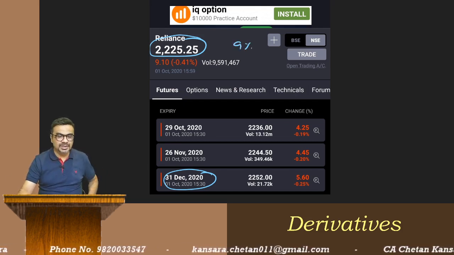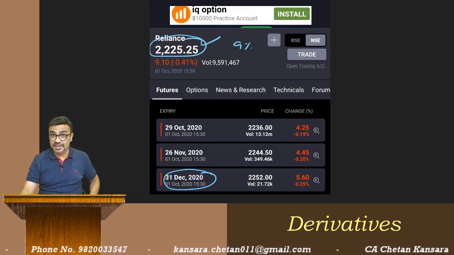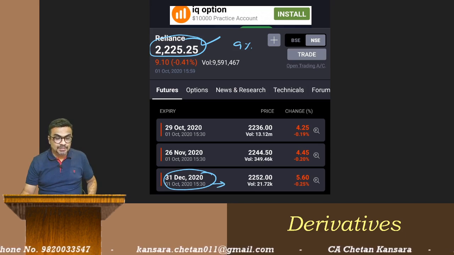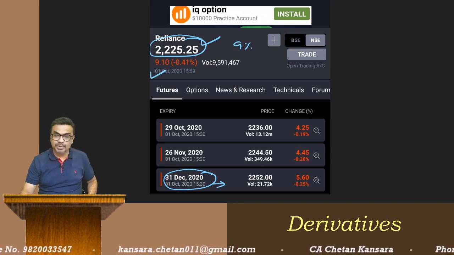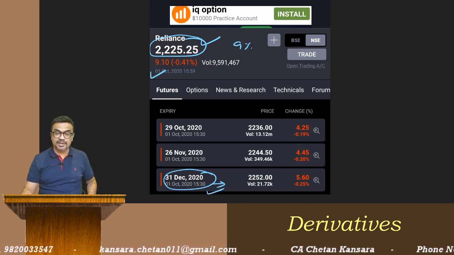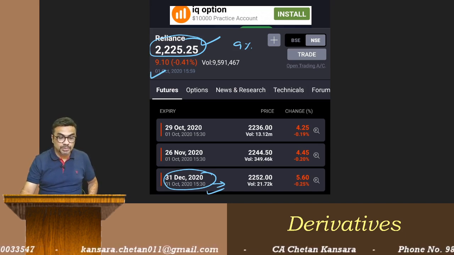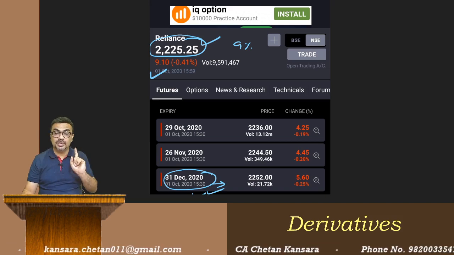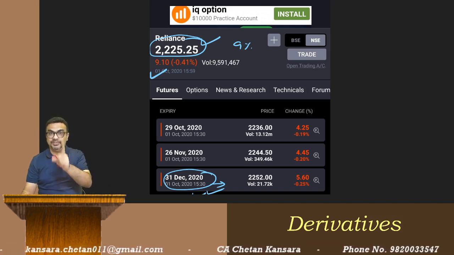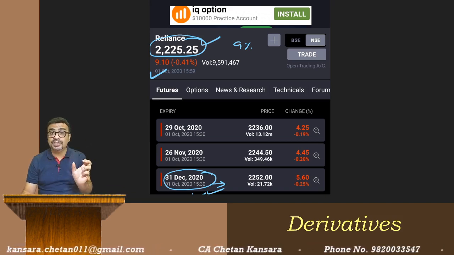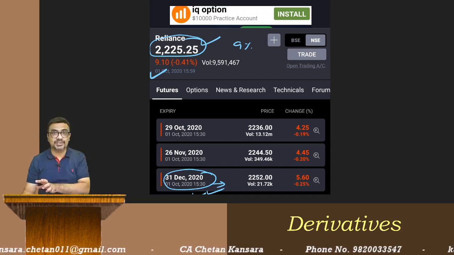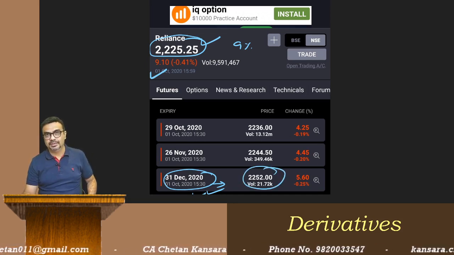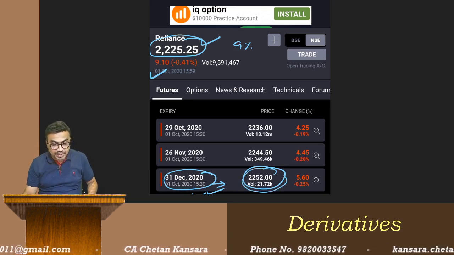Then spot 1 plus R, use that logic, spot 1 plus R, and up to 31st December, so count from 1st October to 31st December. How many months? October, November, December, 3 months. So spot 1 plus R for 3 months. See what is the fair future price. Compare with this actual future price.